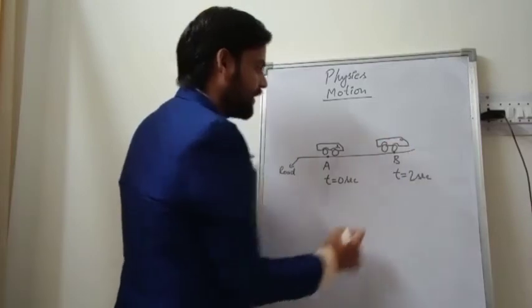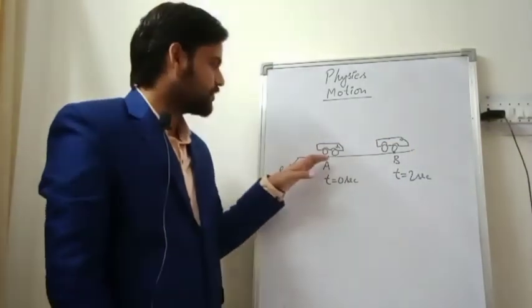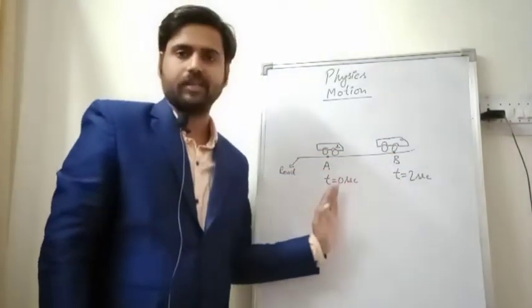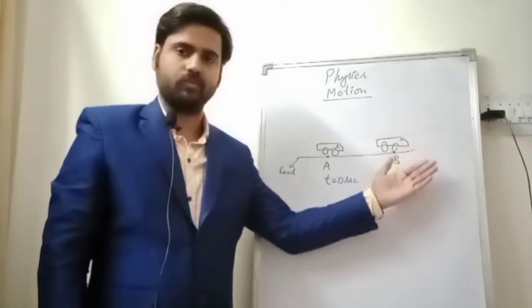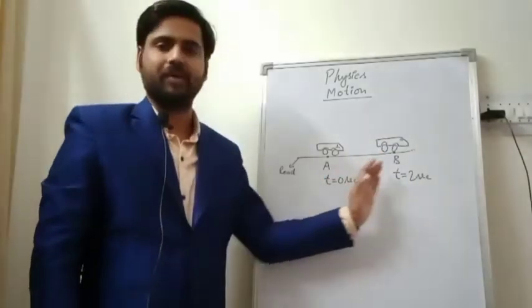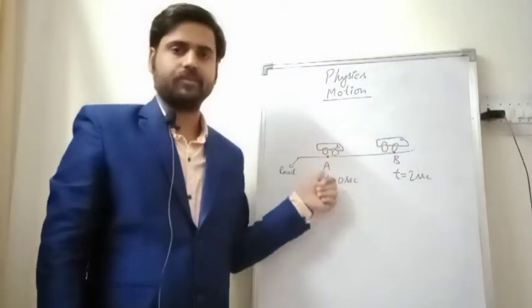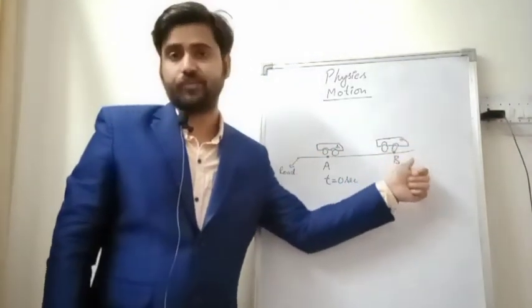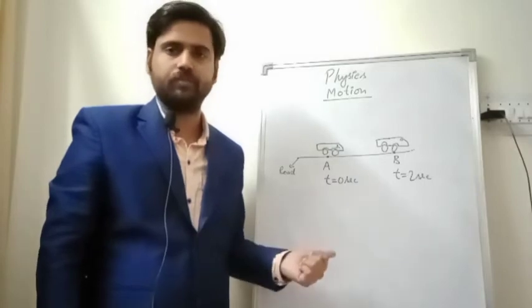From here we can see that with time the car is changing its position, as the time is passing from 0 to 1 second, then 1 to 2 seconds. At t equals 0 seconds it was here, but at t equals 2 seconds it reached here, by changing the position.